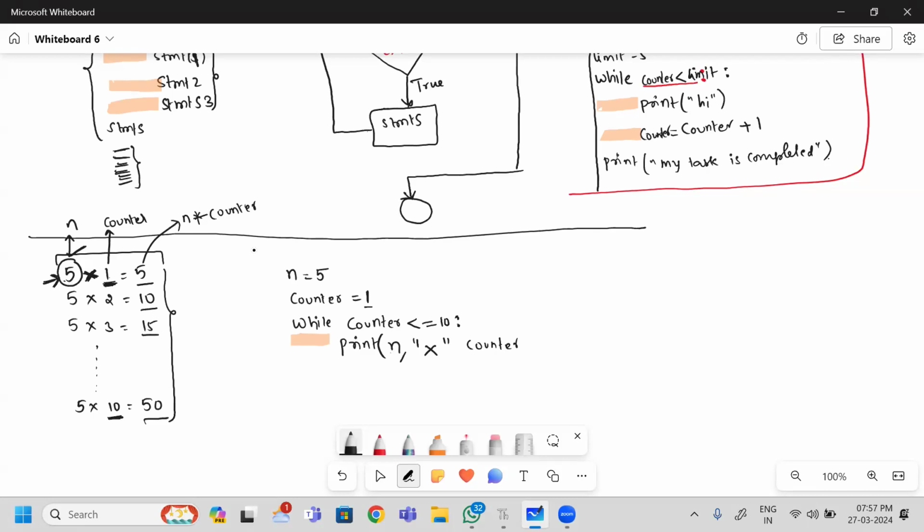Again, what will I do? I am going to concatenate these two using the comma. Next, followed by equal to. This is the simple message, double quote equal to I am writing. Followed by I have 5 and 10, 15. These values will vary based on the current value of N and the current value of counter. So N into counter I am taking.